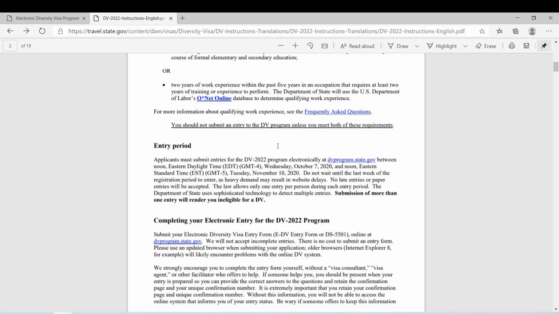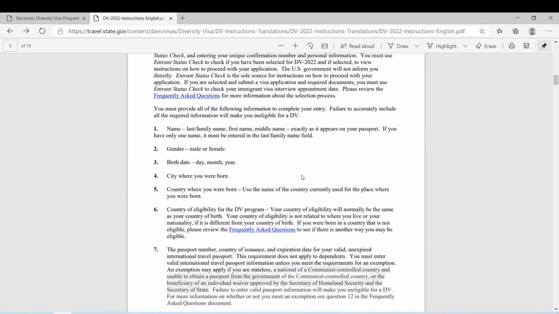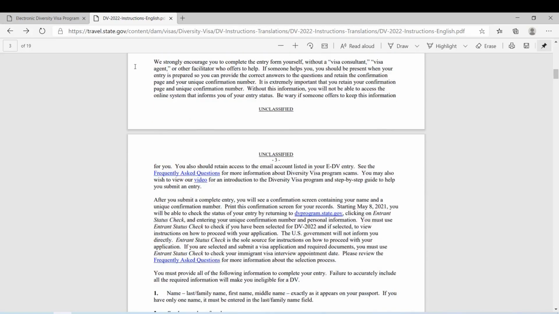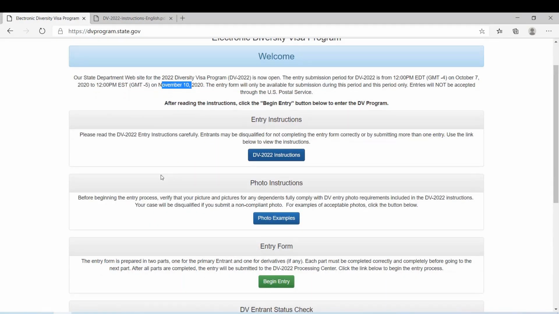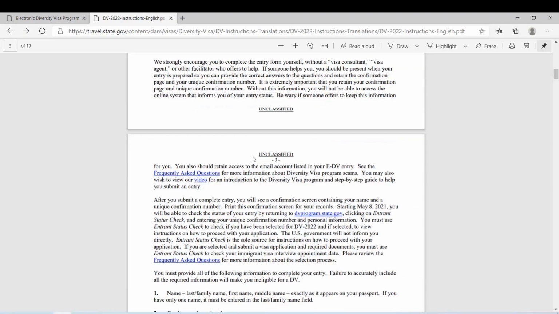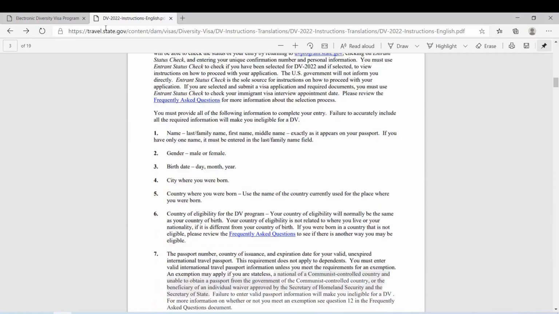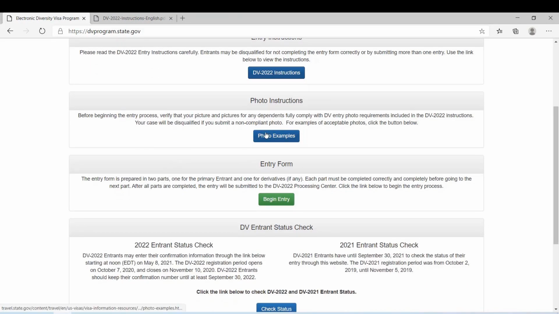And here again is the entry period, and these are the instructions on how to fill out the application, but I will go through that on the website. So so far we covered the instructions, but if you are not sure, go through this again and you will understand everything. The second one is photo examples.